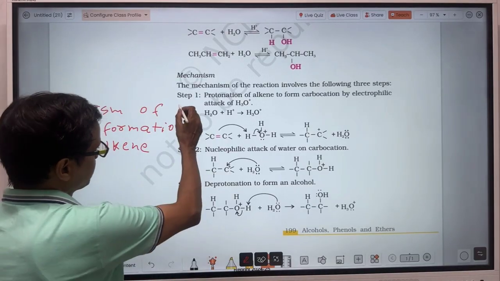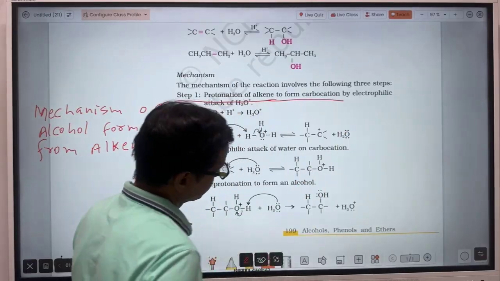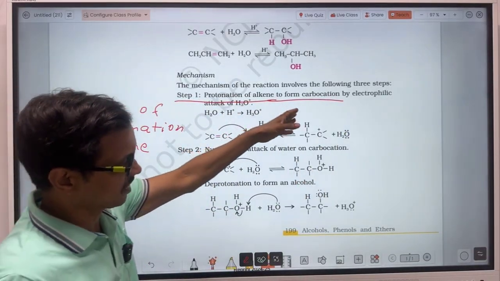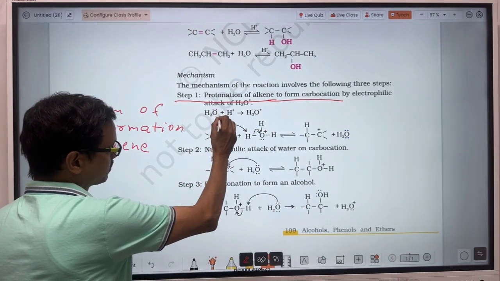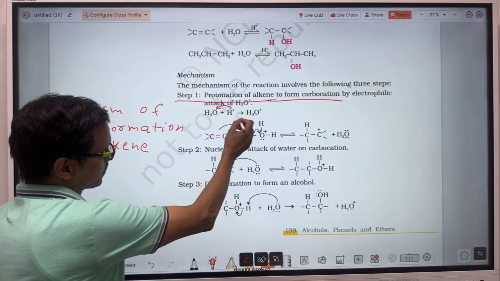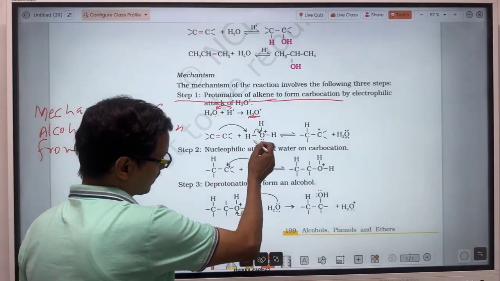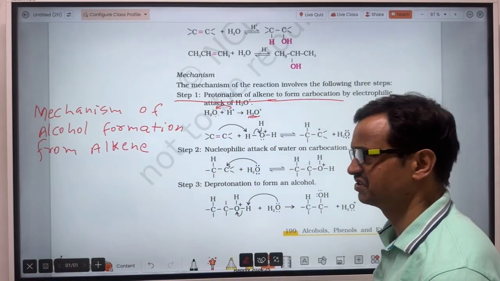So here the first step is protonation of alkene and formation of carbocation. Simply write that: protonation of alkene and formation of carbocation. In water there are 2 lone pairs of electrons, so H plus will get attracted toward these electrons. So there will be formation of H3O plus, and a positive charge will develop on this oxygen.